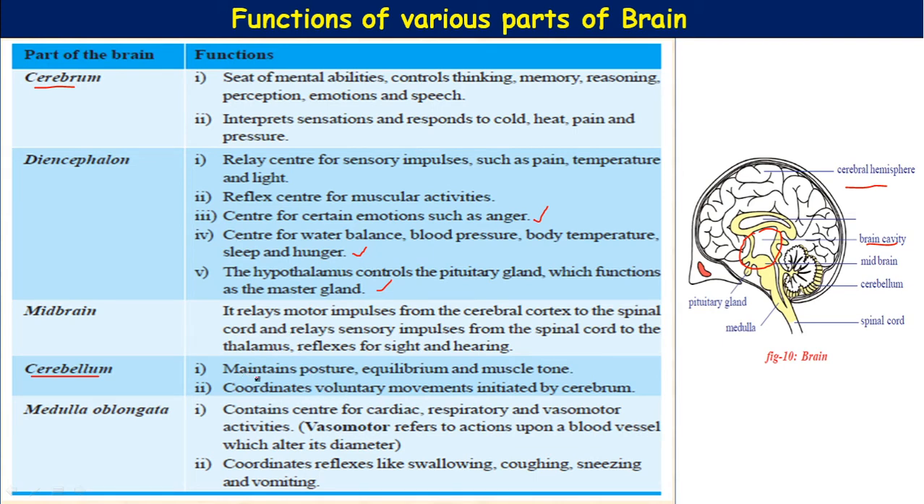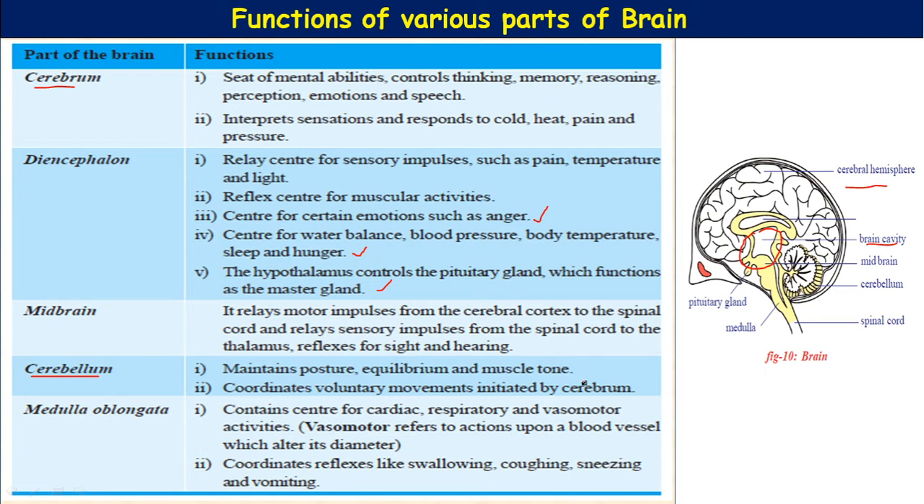The main function of the cerebellum is to maintain posture, equilibrium, and muscle tone, and it coordinates the voluntary movements initiated by the cerebrum. For example, balance and equilibrium. When a person is drunk or consumes alcohol, it affects the coordination of hands, eyes, and limbs. A drunken driver does not have complete control over the vehicle because, under the influence of alcohol, the cerebellum cannot coordinate the muscle movements. That's the reason why accidents occur.